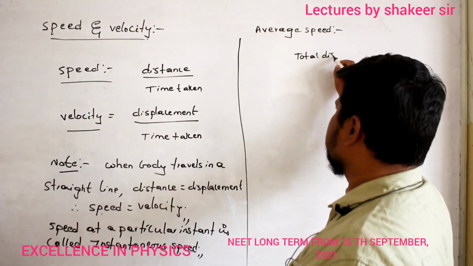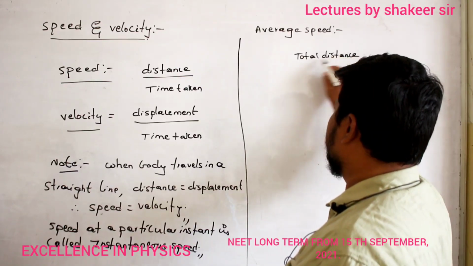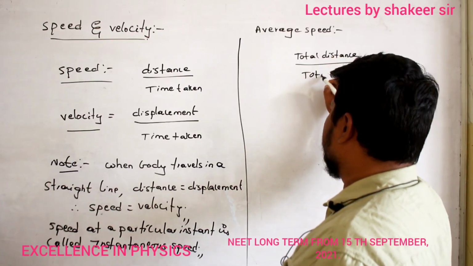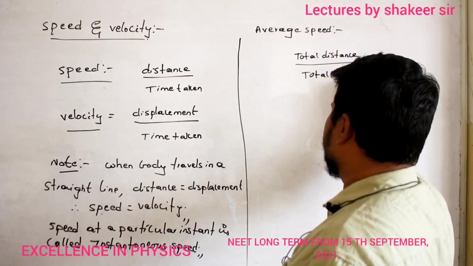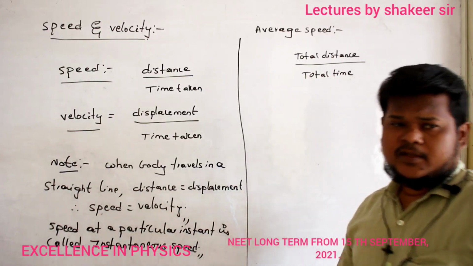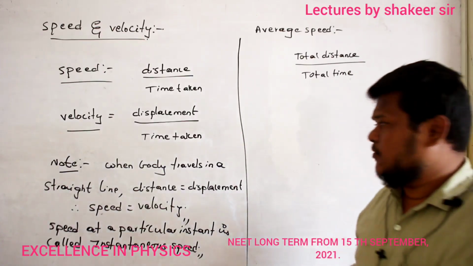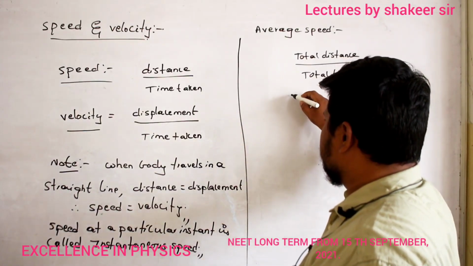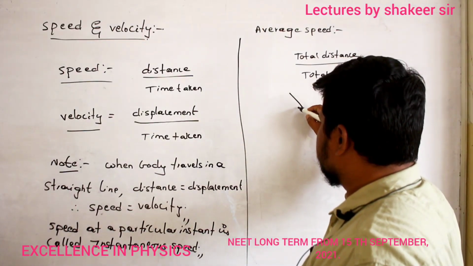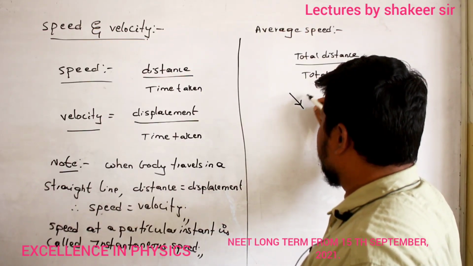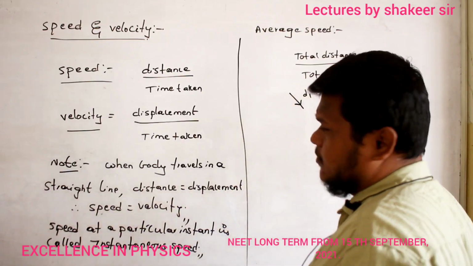Total distance divided by total time taken. Okay? So total distance by total time taken is called average speed. See now, for example, let us consider a body has travelled from point A to point B. It covered a distance of d1.